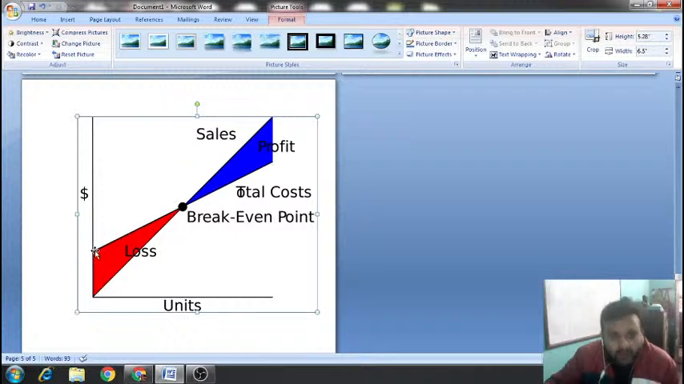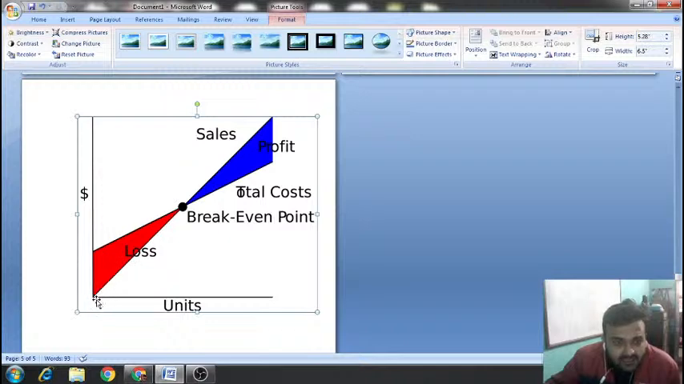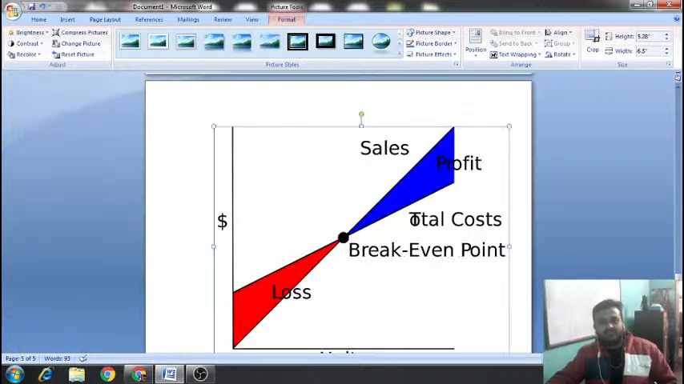If I ask you a question, can anyone tell me why this total cost is not starting from 0? This line, the one which is starting from the origin, is your total revenue, the total revenue earned line. And this is your total cost. Now why is this total cost not starting from 0?